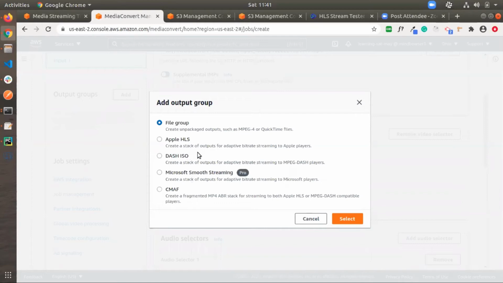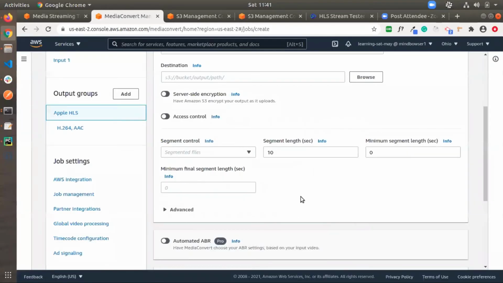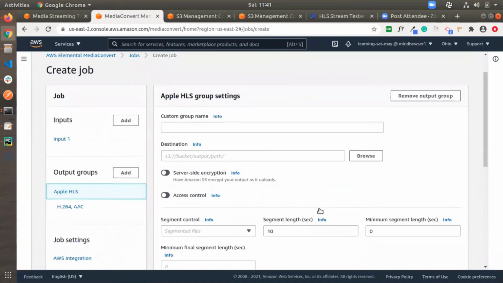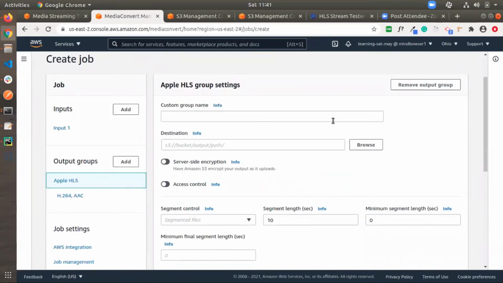Basically, I am selecting Apple HLS here to show how multiple outputs work. So I'm selecting this. Yes, here we can see the form of the output group. I will explain all of it.